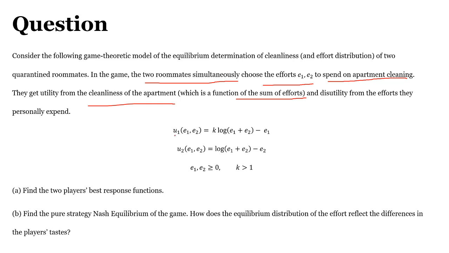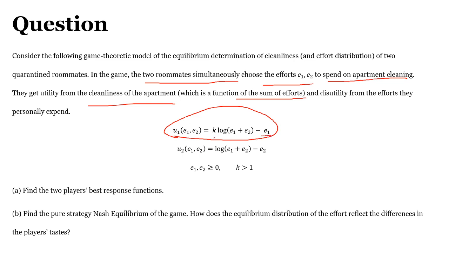You can clearly see this is the utility function for the first person. The first person gets utility from the room cleaning, that is E1 plus E2. If the room is cleaned, then the first person gets some payoff function minus some cost, that is the effort done by the first person, that is E1.